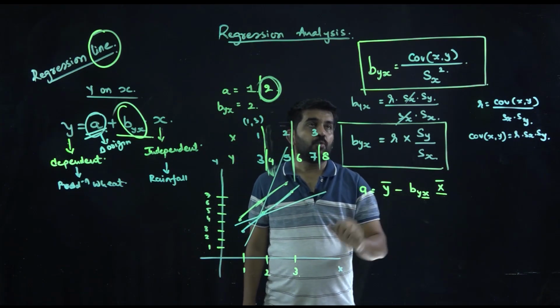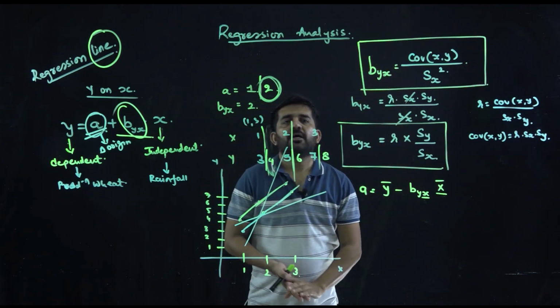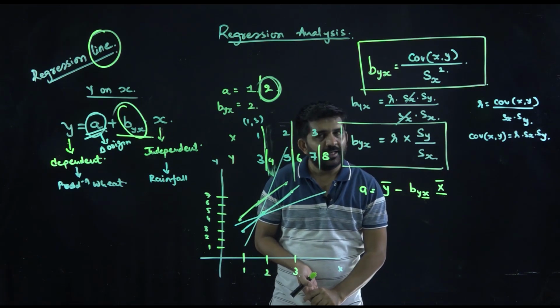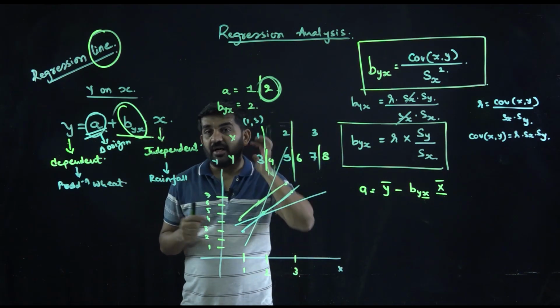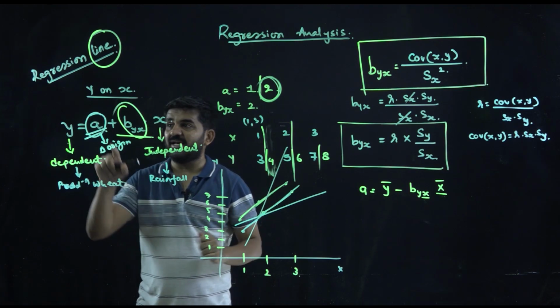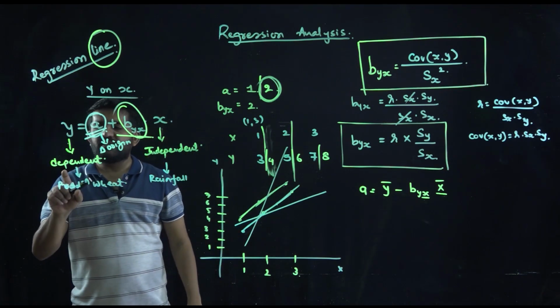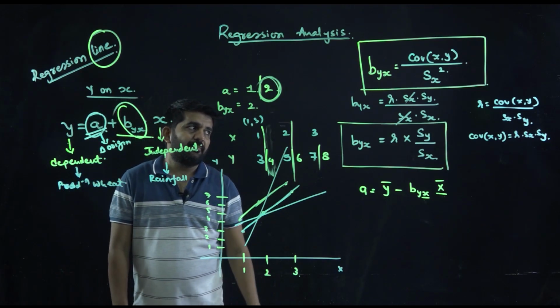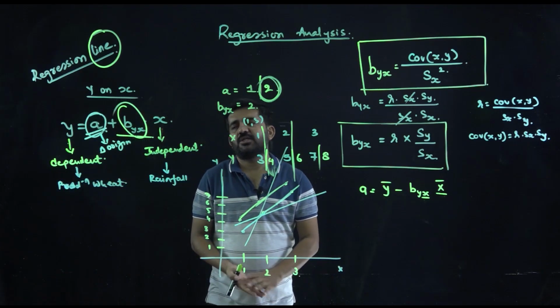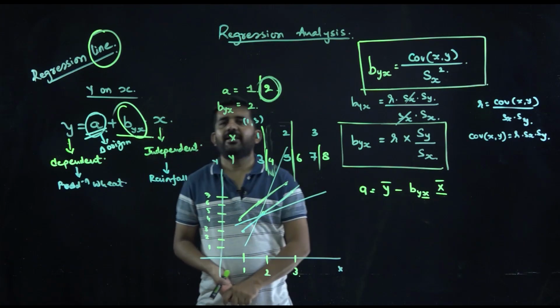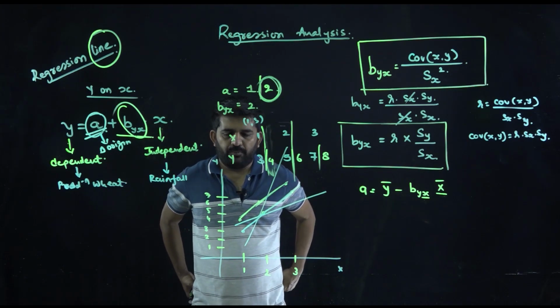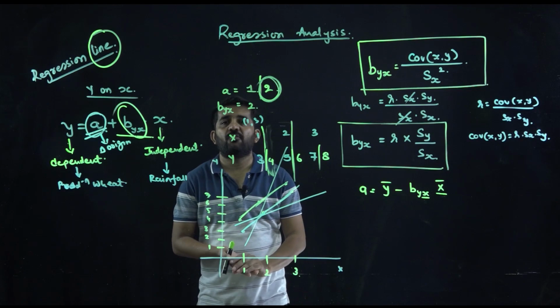We have done change in origin, we have done change in scale, and this is a regression line. We also know why it is termed a line, why this is termed the origin, and why this is termed the scale or slope. This is a dependent variable, this is an independent variable. Various formulas of y on x and x on y. So this is the regression line of y on x.